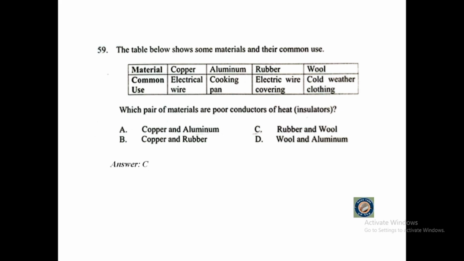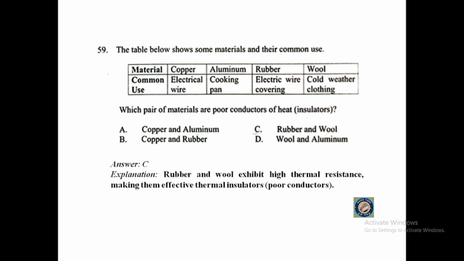The answer is rubber and wool. Rubber and wool exhibit high thermal resistance, making them effective thermal insulators or poor conductors.